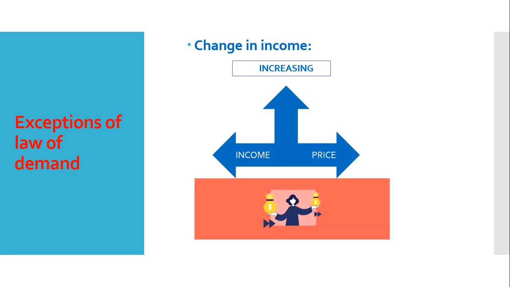The same thing for when price becomes lower, and if consumers' income gets lower than the price decreases, then consumers cannot buy more of that commodity because consumers' income decreases more than the price of the product decreases. So in that case, the law of demand, that is there is an inverse relationship between price of product and quantity demanded, cannot be followed.